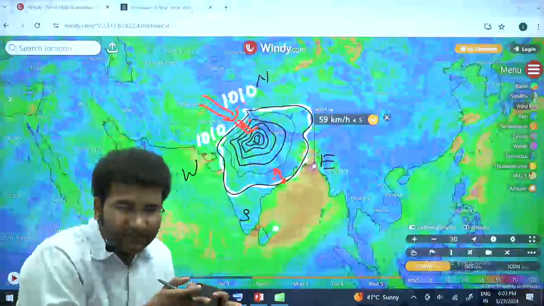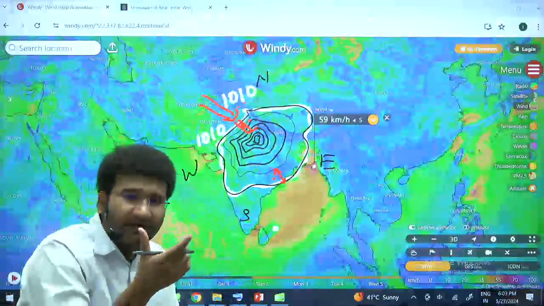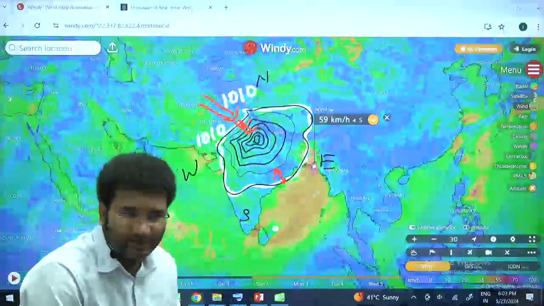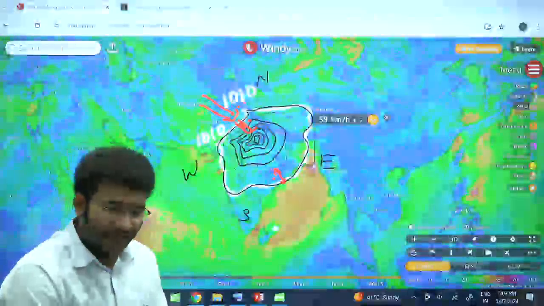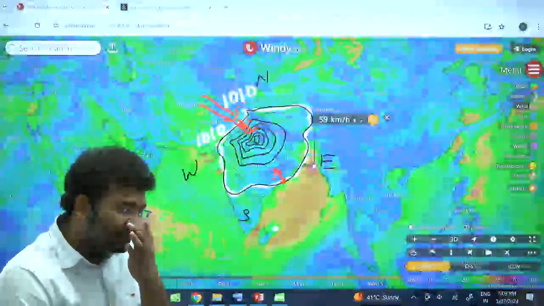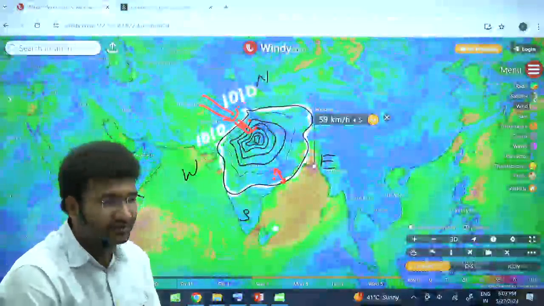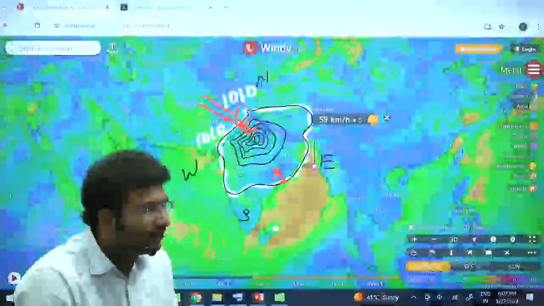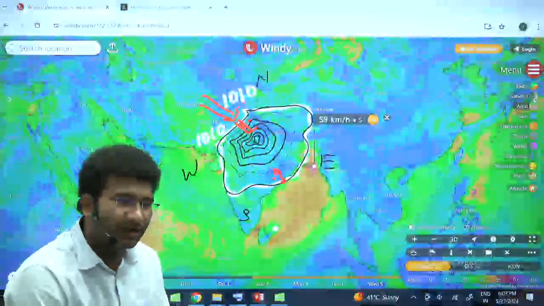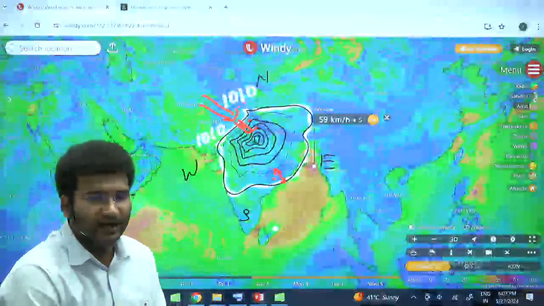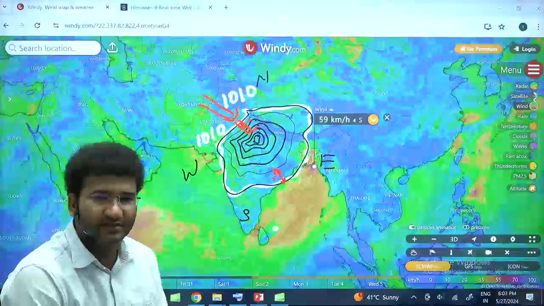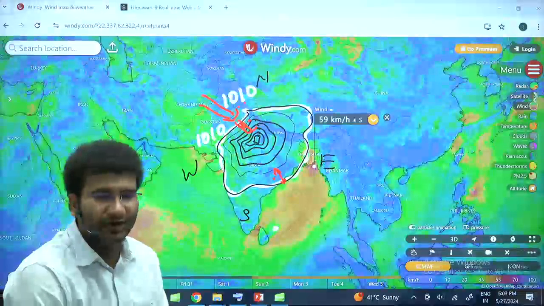The closer the isobars, and the higher the difference between millibars, the wind speeds will be higher. You can write: isobars are places or lines where equal pressure points are joined.